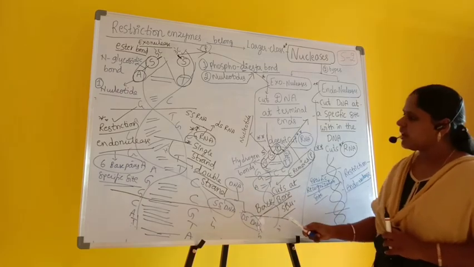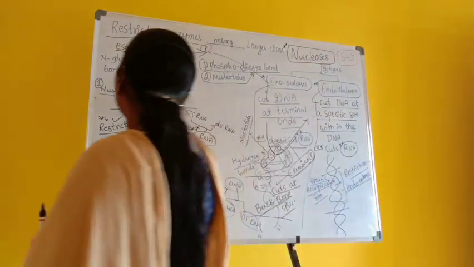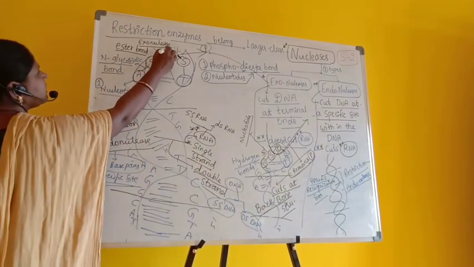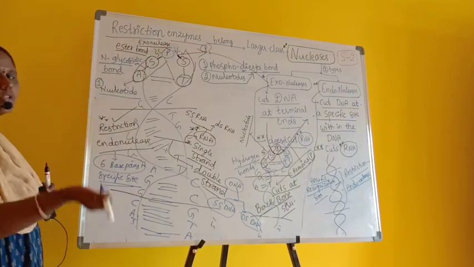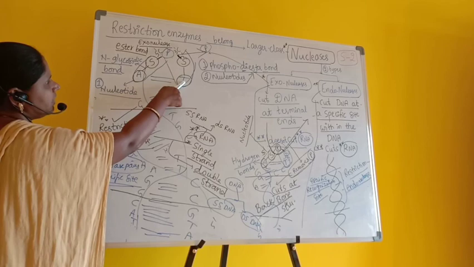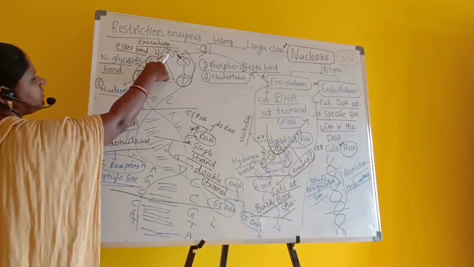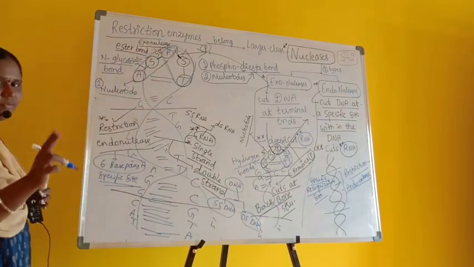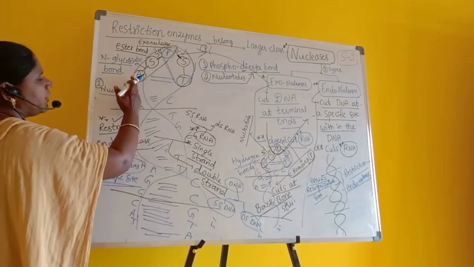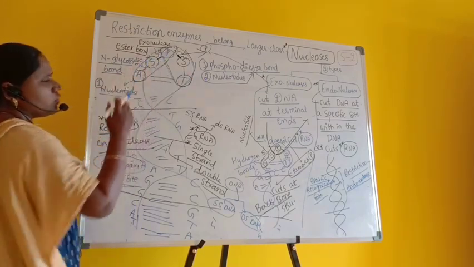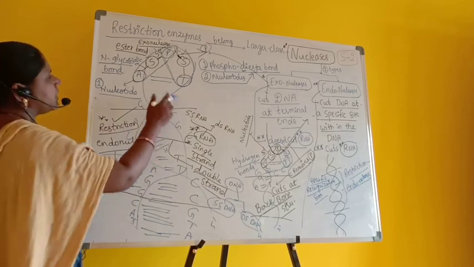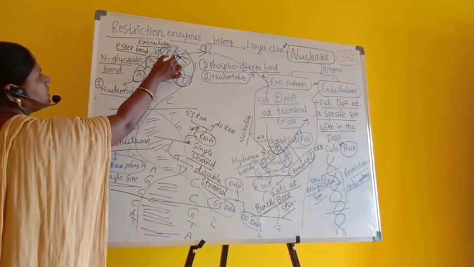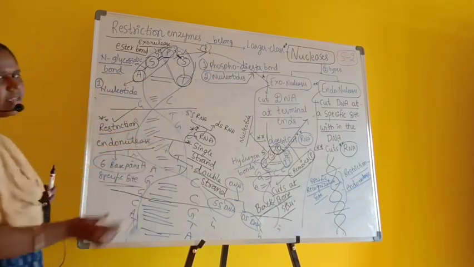In this backbone structure, this is the nitrogen base. It joins with sugar by forming an N-glycosidic bond. Sugar combines with phosphorus with an ester bond. On the opposite strand, similarly you find nitrogen base, sugar, and the same phosphorus here. This is one nucleotide and this is one nucleotide. So here we find 2 nucleotides, one nucleotide on one strand, and the opposite strand has another nucleotide. The 2 nucleotides are interconnected by the same phosphorus having 2 ester bonds. This is one ester bond, this is one ester bond. So we call it a phosphodiester bond.